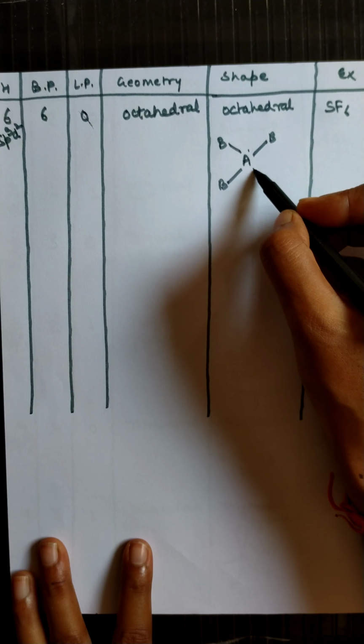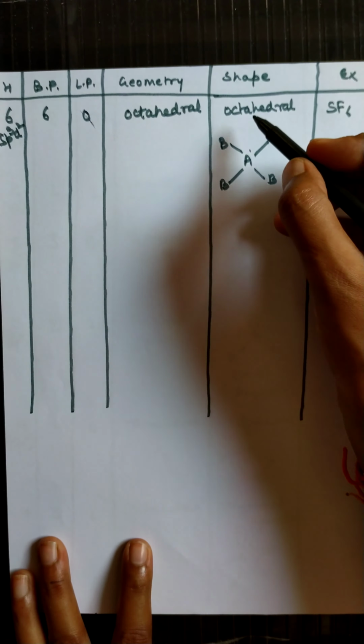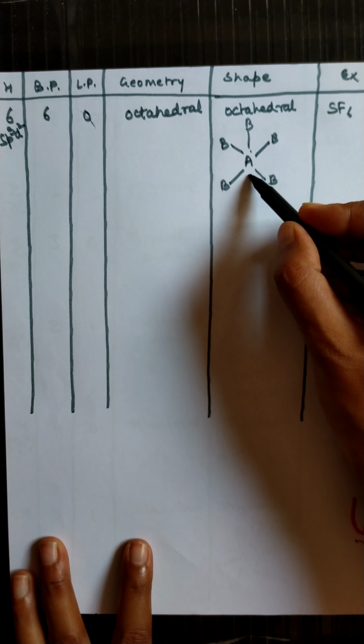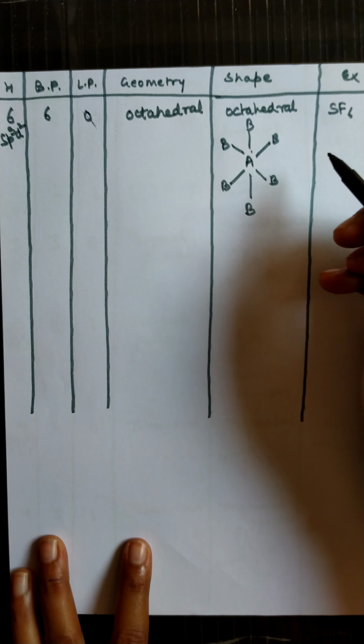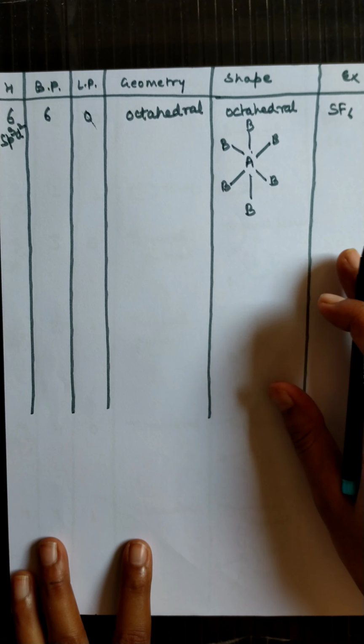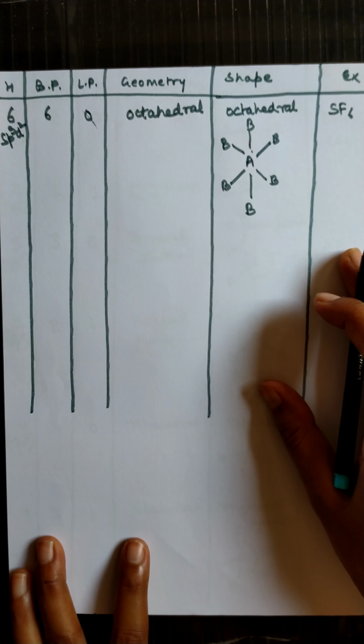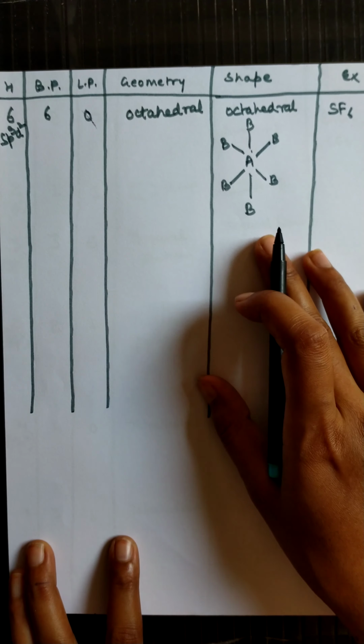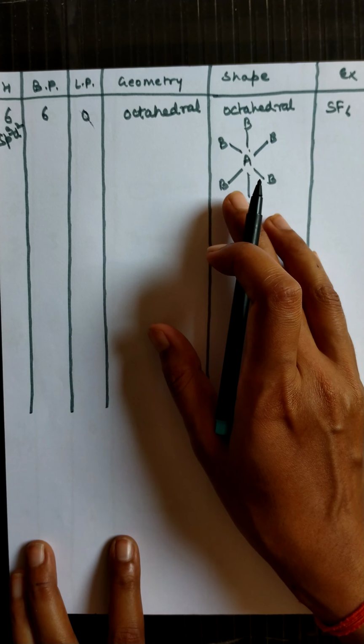The geometry will be like this: A, B, B. These are all in a single plane, that is horizontal. One is present vertically upward and one is present vertically downward. So this is the octahedral geometry. This represents the octahedral geometry as well as the shape.